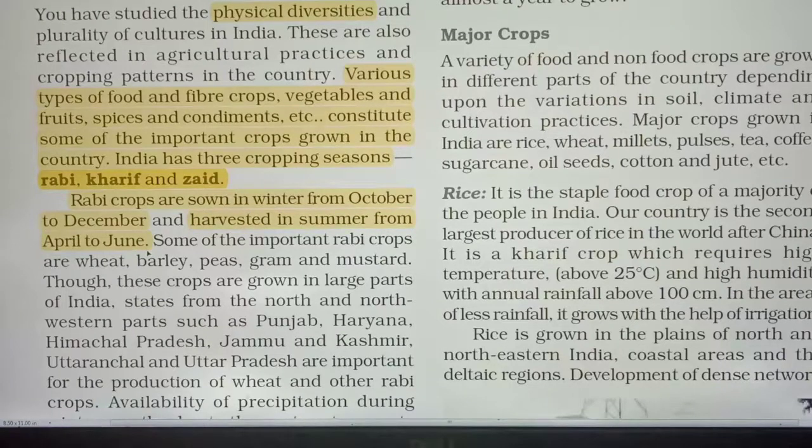Like now, which crop is going to be harvested? Wheat. Some of the important Rabi crops are wheat, barley, peas, gram and mustard. Though these crops are grown in a large part of India, states from north and northwestern parts such as Punjab, Haryana, Himachal Pradesh, Jammu Kashmir, Uttaranchal and Uttar Pradesh are important for production of wheat and other Rabi crops.